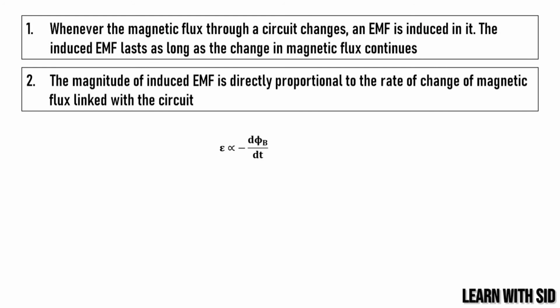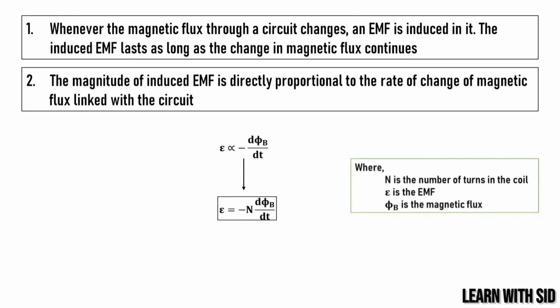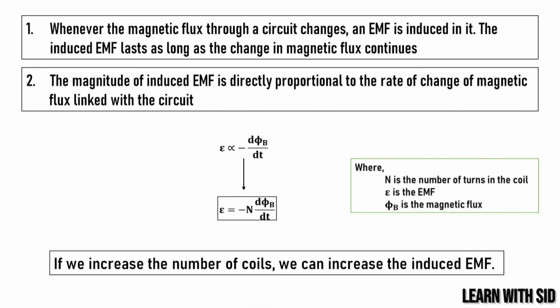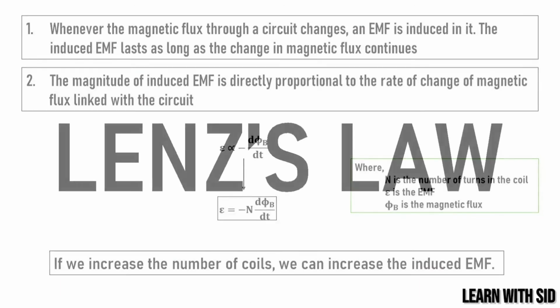Now if we replace the proportionality with an equal sign, we need to multiply a constant on the right hand side. By doing that, we get epsilon equals minus N dΦB divided by dt, where N is the number of turns in the coil, epsilon is the EMF induced, and ΦB is the magnetic flux. So we can conclude that if we increase the number of turns in the coil, we can increase the induced EMF. So that's all for now. In the next video we will see Lenz's law.